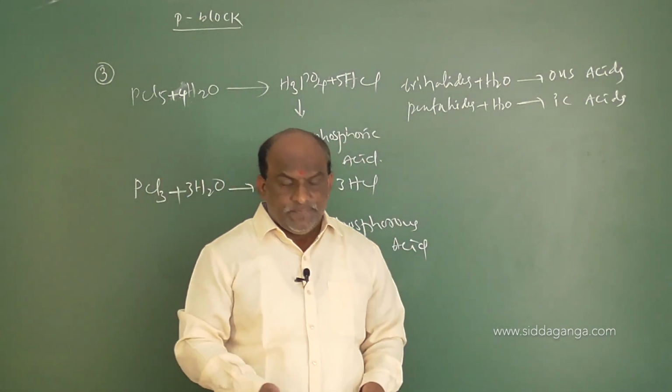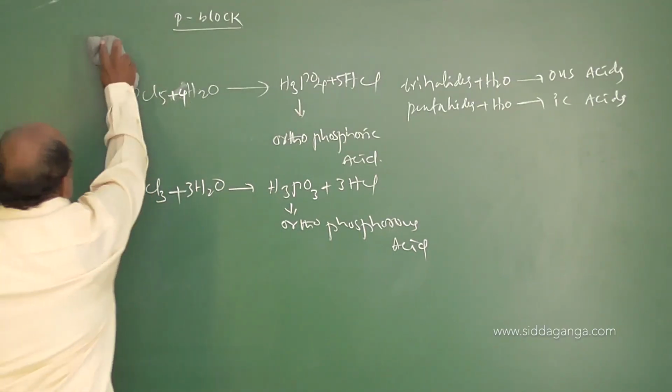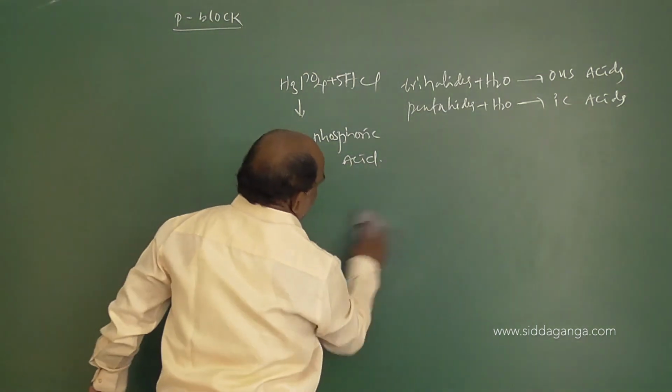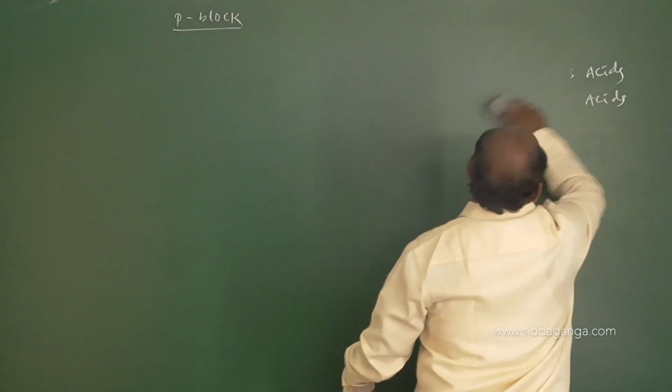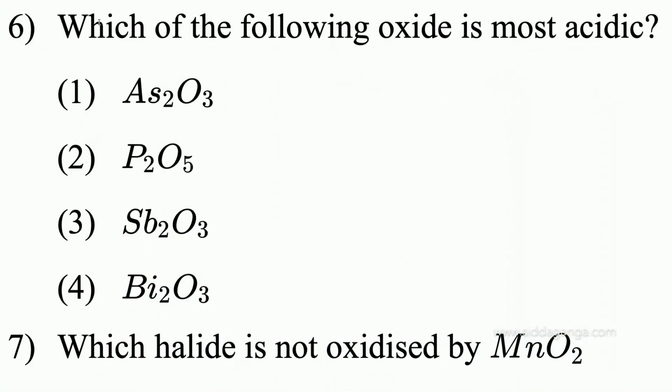Question number 6. Which of the following oxides is most acidic? Most acidic, most basic, metallic, non-metallic. Simple here. I will give one piece of information regarding this.